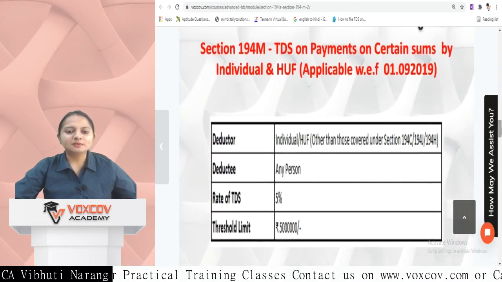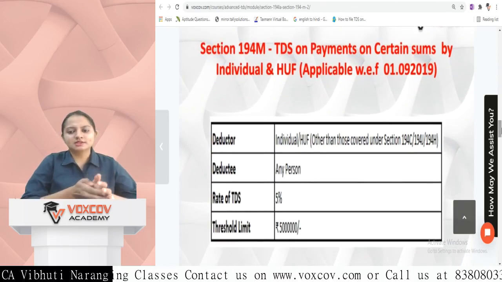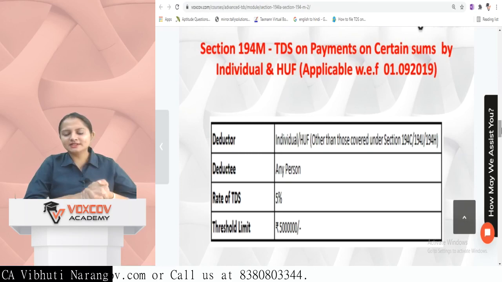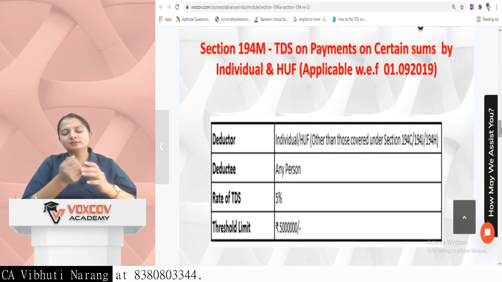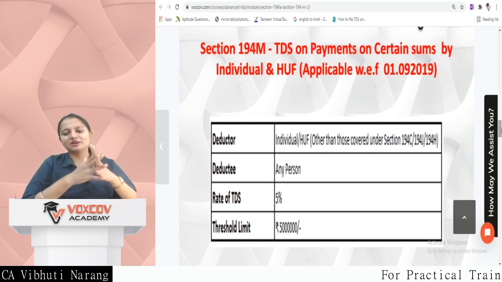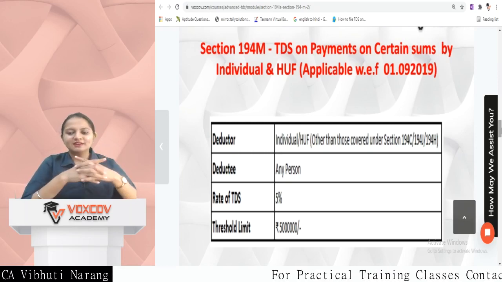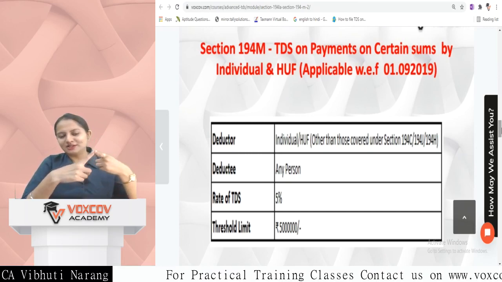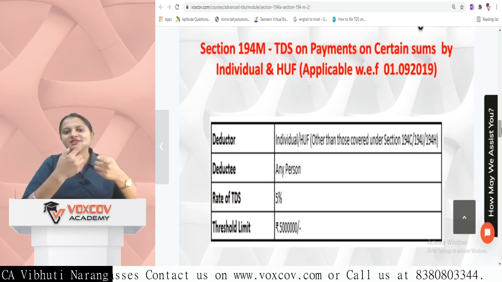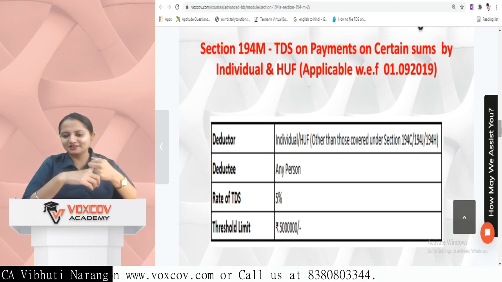Section 194M is TDS on payment of certain sums by individual and HUF. Now this is applicable with effect from 1st of September 2019. Deductor is an individual or HUF other than those covered under section 194C, J and H. Quickly revising, 194C is TDS on contracts, 194J is TDS on professional, technical services, non-compete fees, director fees, etc.